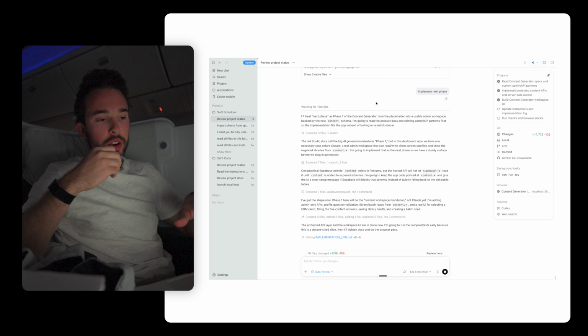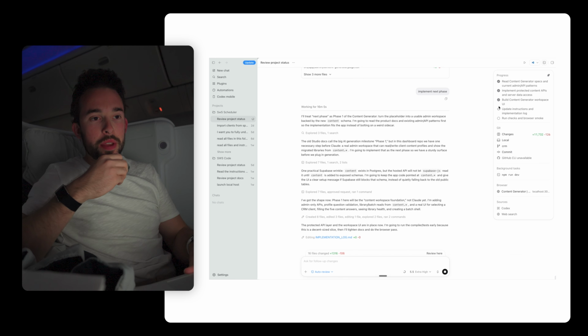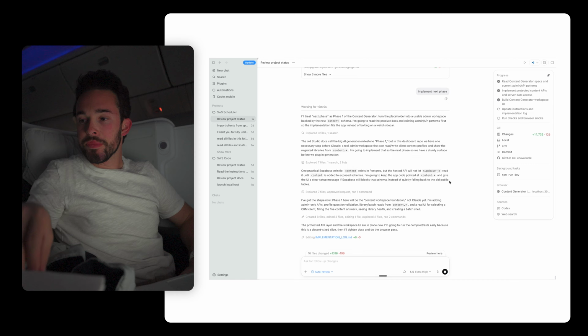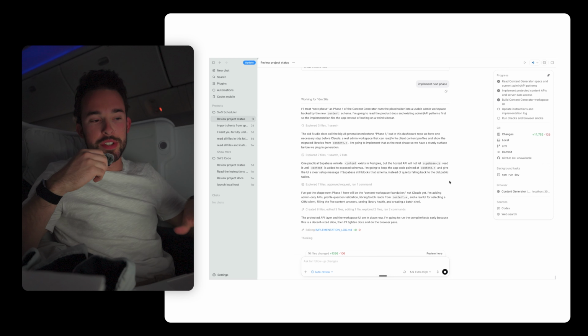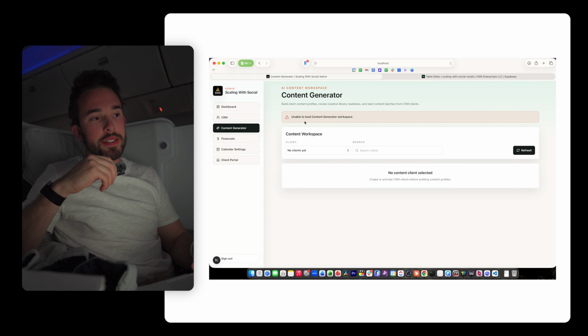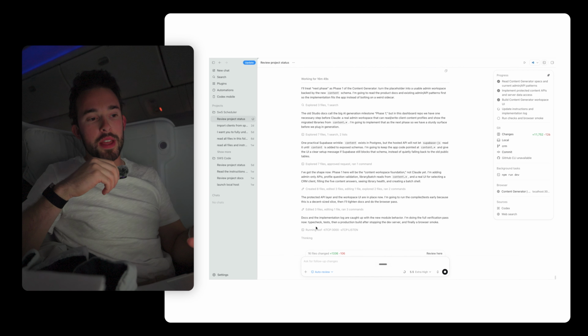If it seems stuck here, because right now it hasn't done anything for a few minutes, I think it might be stuck. I might stop it and just tell it to complete and finish. Give it a little more time to see, and then let's check it out. Yeah, see, it just did something, so it is still going. While it's loading, I can go over here and I can see that it did something, but it says unable to load. And even if I refresh it, it's not working. So it's going to notice that for sure, and it's going to make sure it works before it tells me it's done.